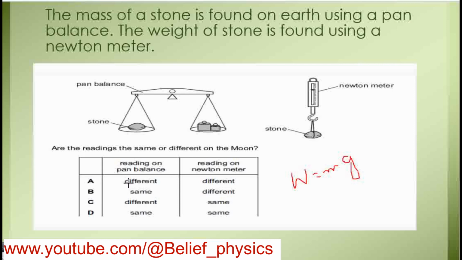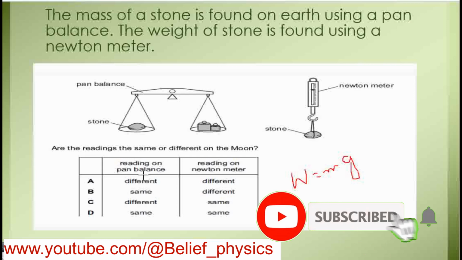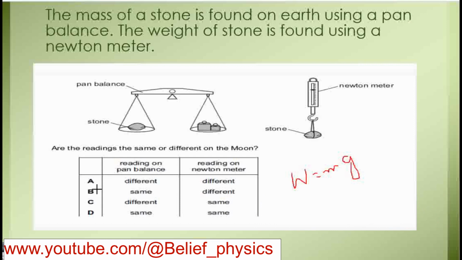A, reading on the pan balance is different, is wrong because mass is the same. B, reading on the pan balance is the same, whereas reading on the Newton meter is different, is the correct answer. So B is the correct option. We will circle B.